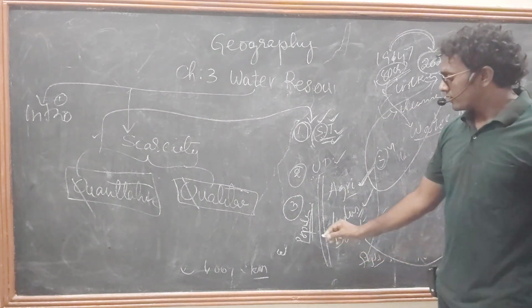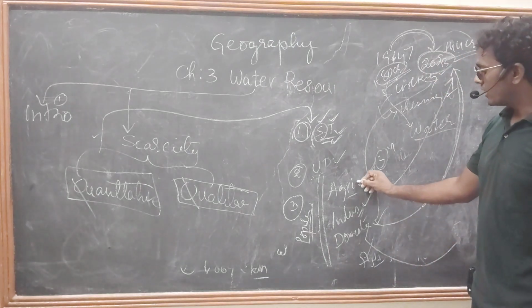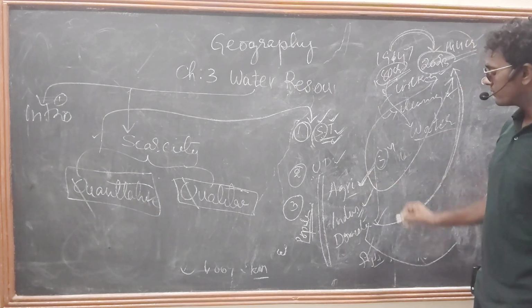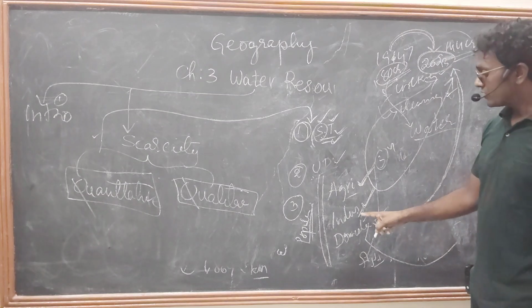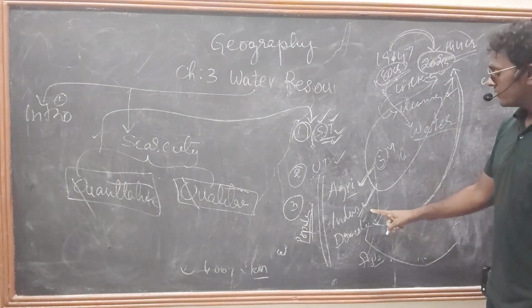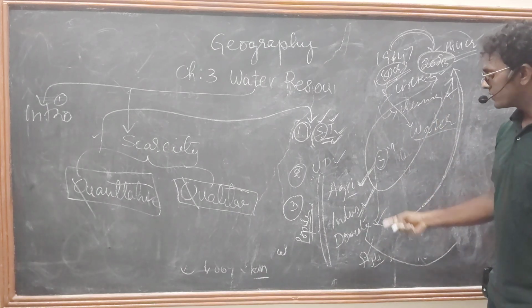And coming to the last one, that is the population. If the population increases, we need to cultivate more agricultural land, and also cultivate 3 or 4 times a year. We need to develop industries to provide employment, and also provide water for the population in urban cities.